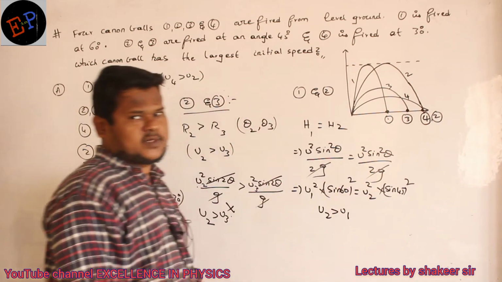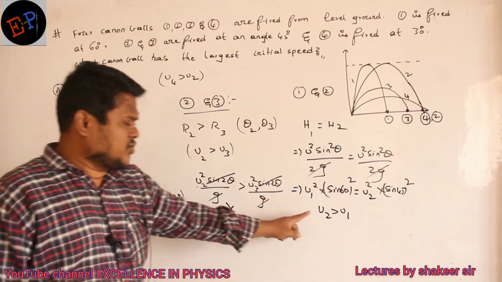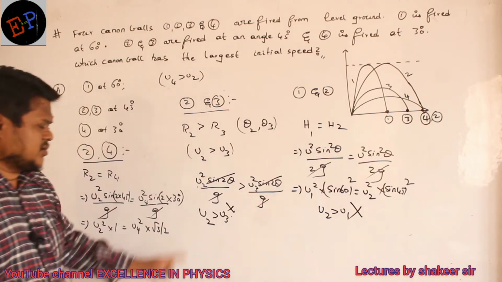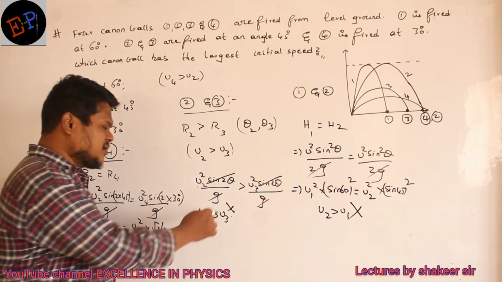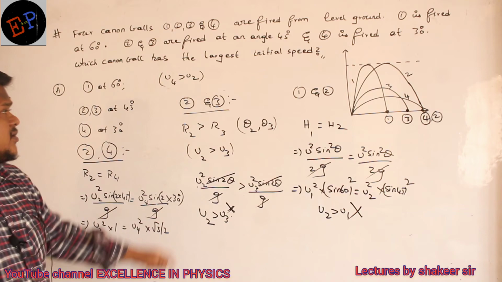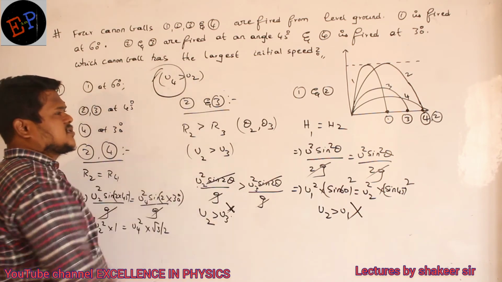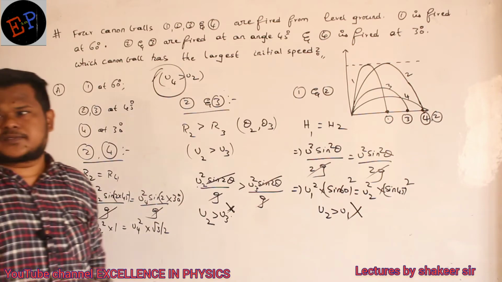So definitely I can say that as sine 60 is greater than sine 45, u2 should be greater than u1. So you need not consider u1. u2 is greater than u3, so you need not consider u3. Clear? u4 is greater than u2, so my answer is u4. This is the particle which has maximum velocity, that's all.